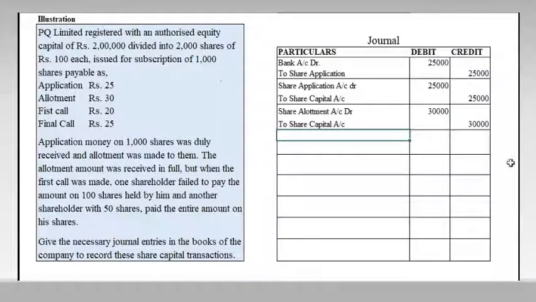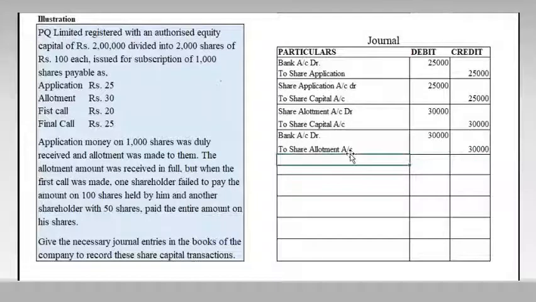You have to write the narrations, but for quick solving, I am not writing the narrations. Then we will receive the allotment money. The allotment was received in full. So bank account debtor to share allotment account, amount rupees 30,000. Till now there is no problem. They got the allotment amount in full.